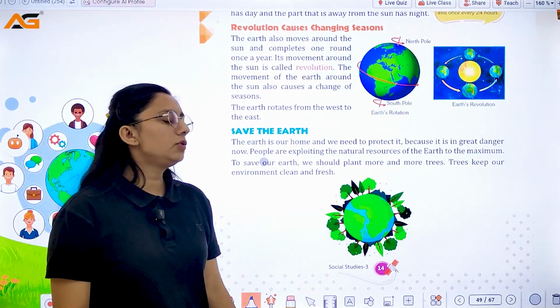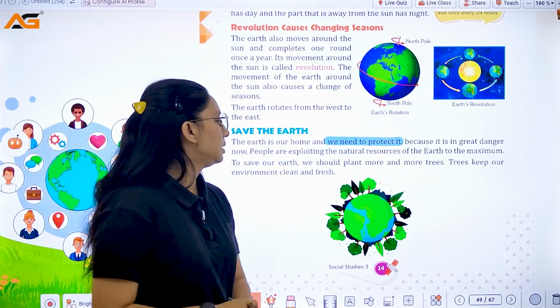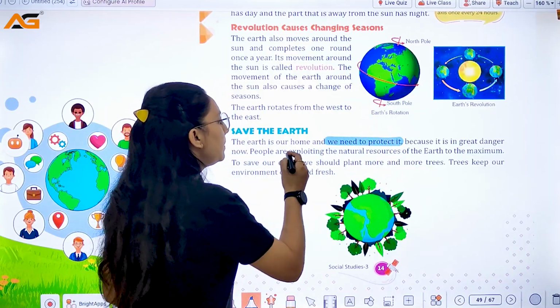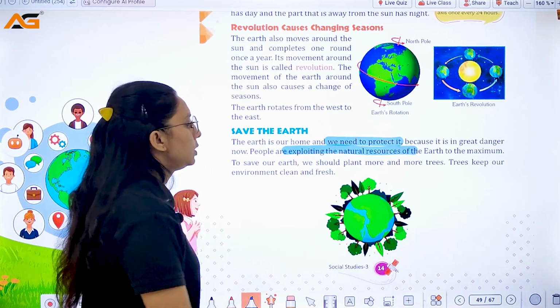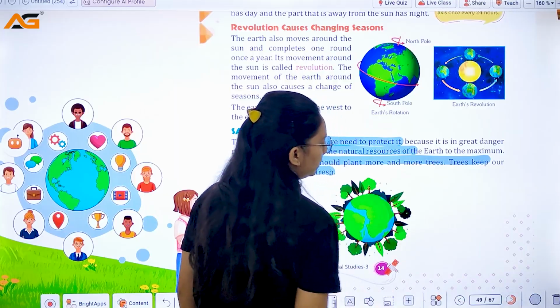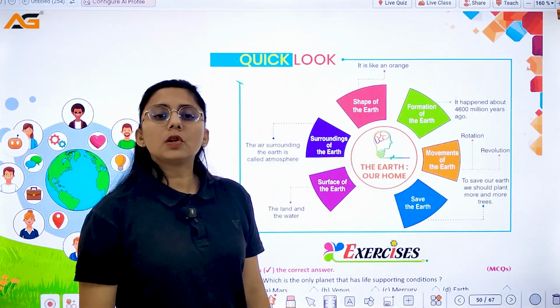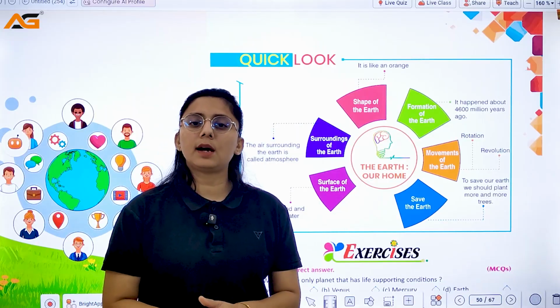Now, save the earth. As you know, the earth is our home. We need to protect it because it is in great danger. Why? Because people are exploiting natural resources. To save our earth, what should we do? We should plant more and more trees, and trees keep our environment clean and fresh. Right? So this is all in this chapter. Hope you understood each and everything. Now we will meet in the next class. Thank you.